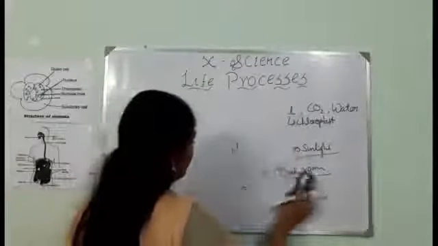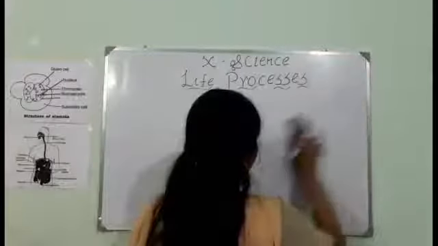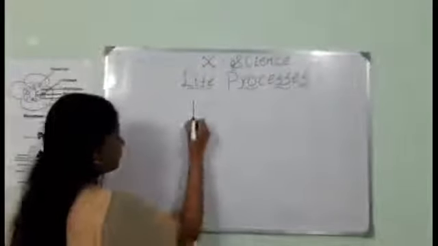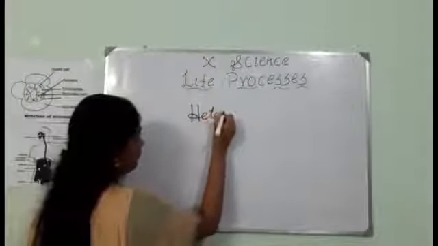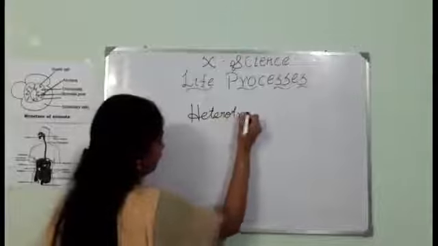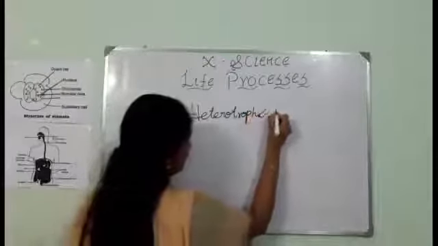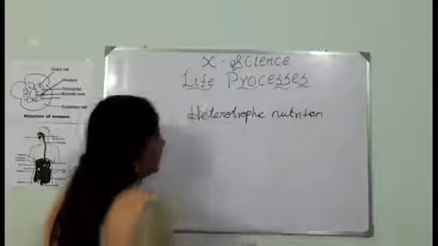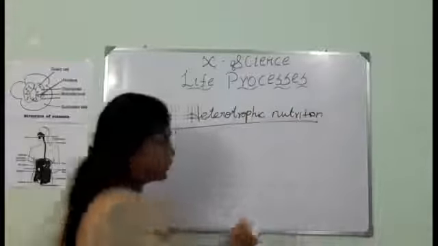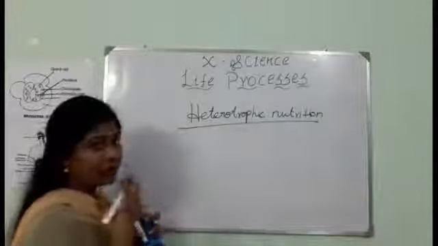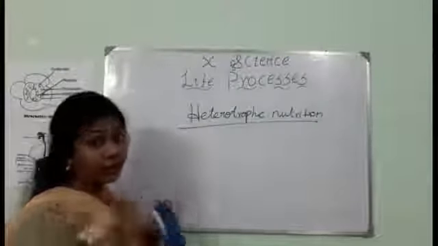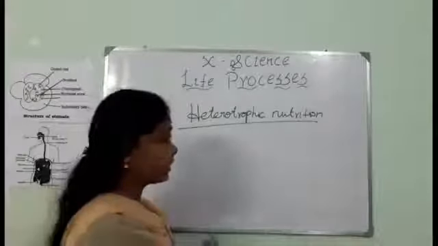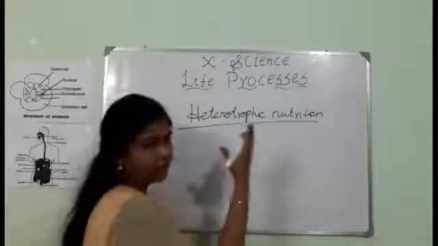Next we are going to see heterotrophic nutrition. In the beginning itself, I have told you heterotrophic organisms are those which depend on autotrophic organisms. So heterotrophic organisms undergo a nutrition process called heterotrophic nutrition.